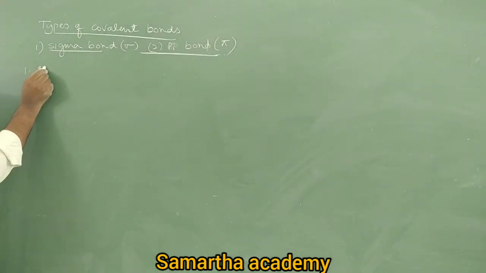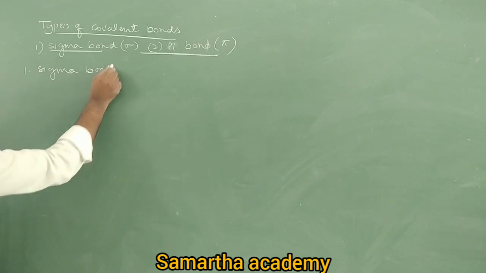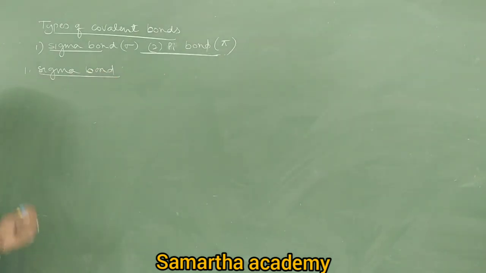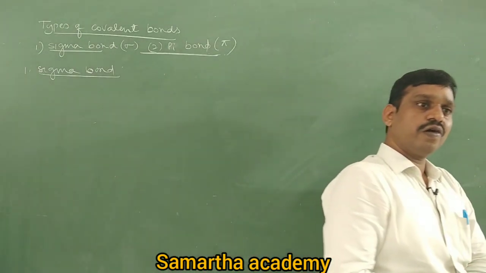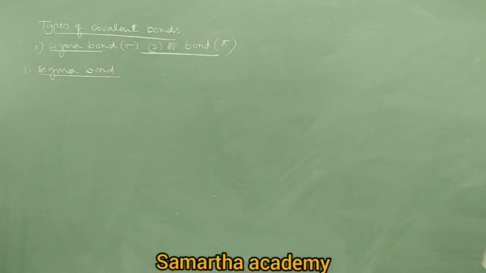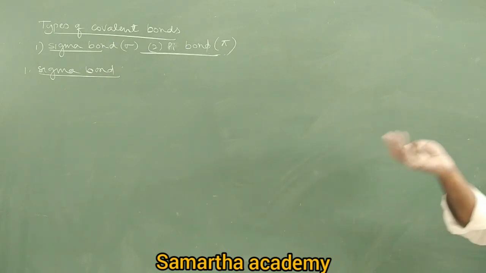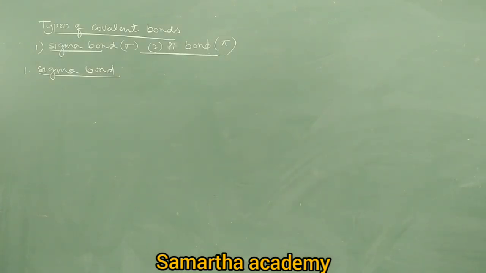Come on, tell me, what is a sigma bond? A sigma bond is the bond which is formed by which overlapping? Axial overlapping, right? The bond formed by axial overlapping, also called head-on overlapping or end-on-end overlapping, is called a sigma covalent bond. Therefore a sigma covalent bond is always formed by axial overlapping, head-to-head overlapping or end-on-end overlapping. Then what is axial overlapping? The overlapping of orbitals along the internuclear axis is called axial overlapping.